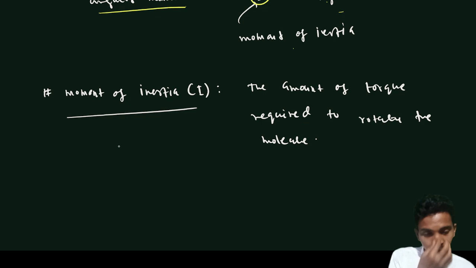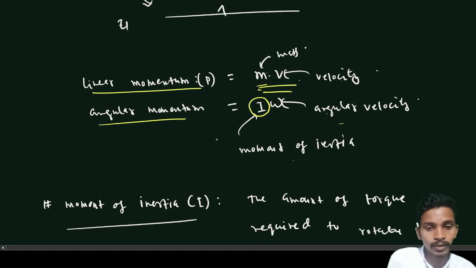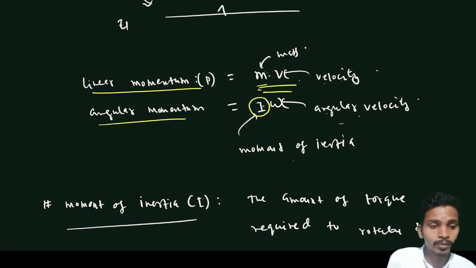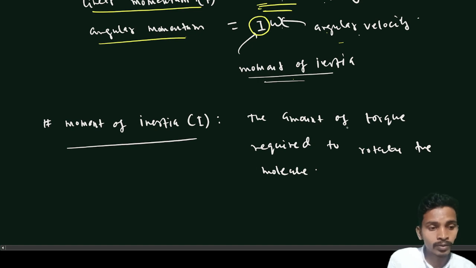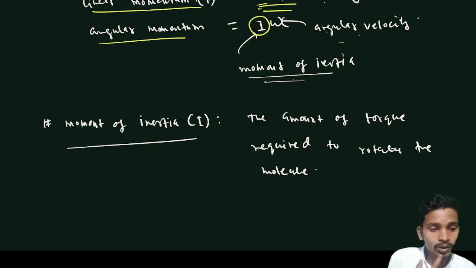So this moment of inertia is somehow related with the mass, because angular velocity and linear velocity are interrelated. This is mass and this is velocity, this is angular velocity, and this is moment of inertia. So if this is equal to this, then this is also somehow related with mass. So if you define moment of inertia, then the amount of torque required to rotate the molecule means some amount of force, and force is equal to mass and acceleration. So this moment of inertia is somehow related with the mass.